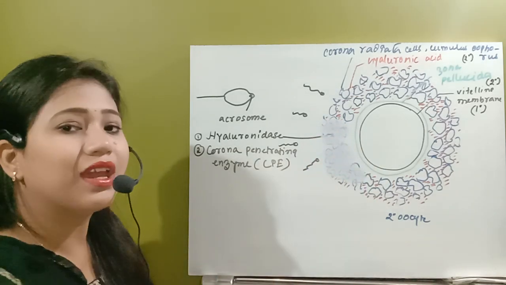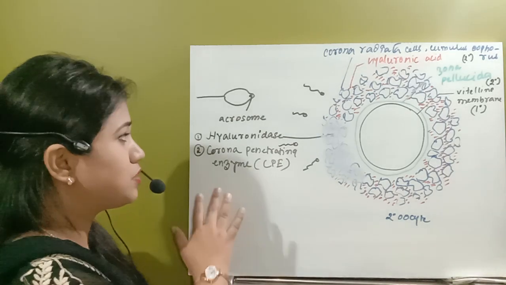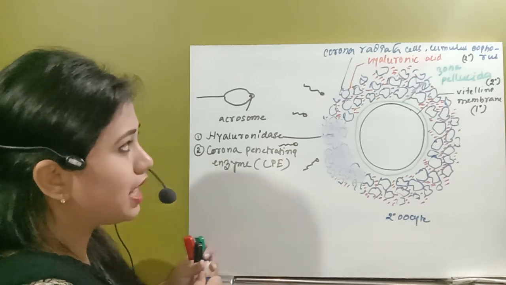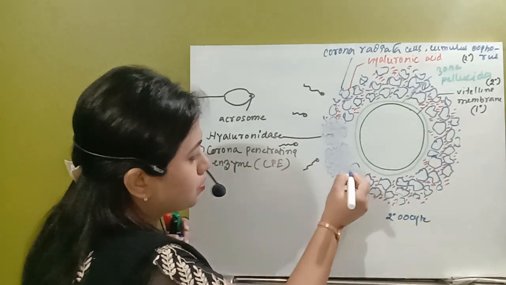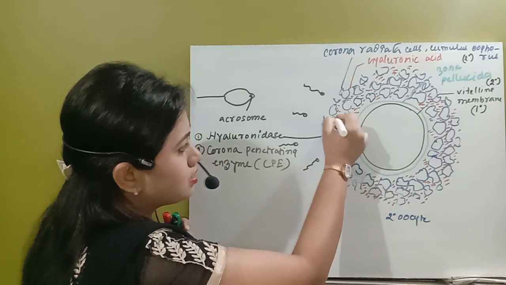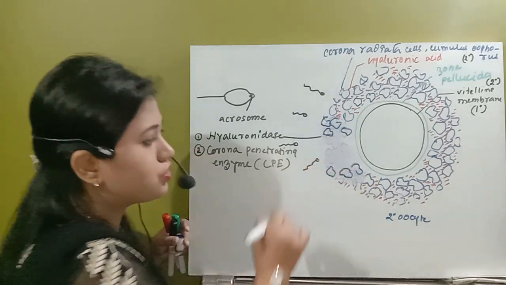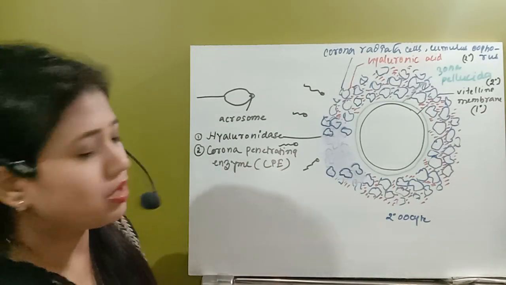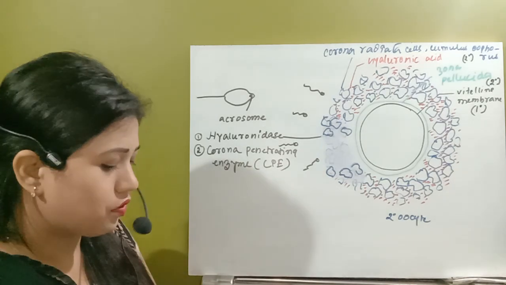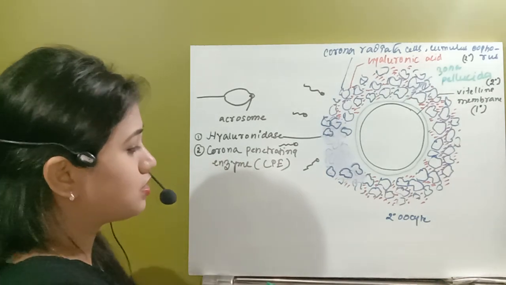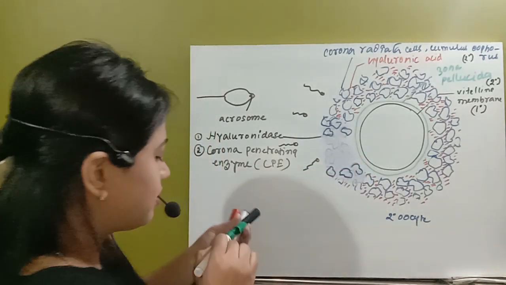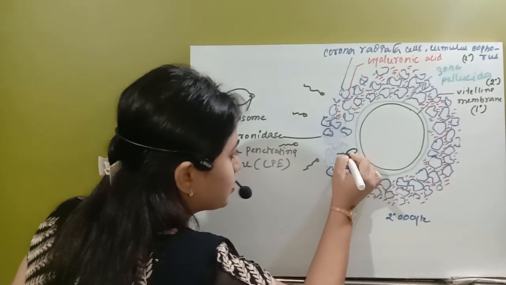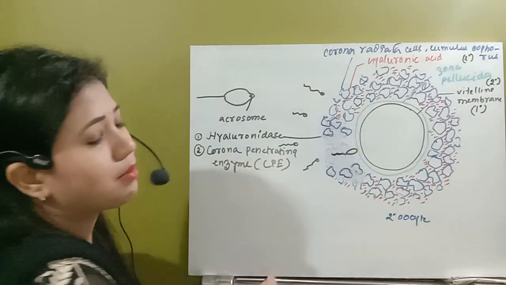They start to get dispersed from the site where the sperm is releasing the CPE. So from that site, the cells of corona radiata will start to get dispersed. Suppose those cells are present here, but from this region the cells of corona radiata will start to separate from each other, so that the spermatozoa will reach this site, and in this region the spermatozoa will attach to the zona pellucida.